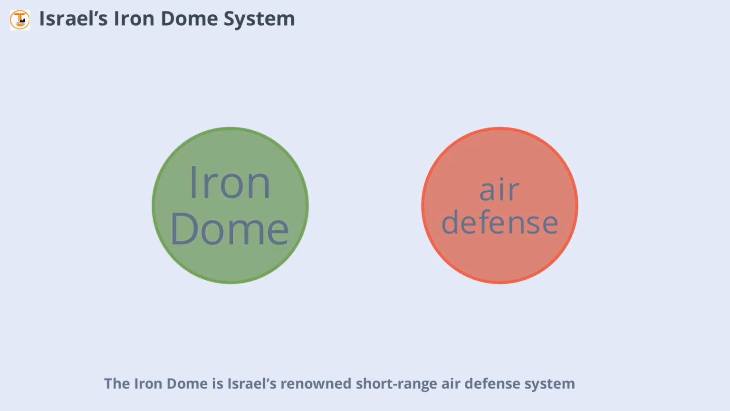Iron Dome is Israel's renowned short-range air defense system, designed to intercept rockets, artillery, and missiles. First used in 2011, it operates around the clock and is considered one of the most effective systems of its kind. The Iron Dome has played a crucial role in protecting Israeli cities from missile attacks, but recent conflicts have tested its limits as adversaries develop new tactics and technologies.